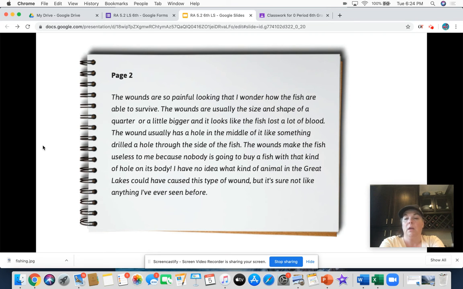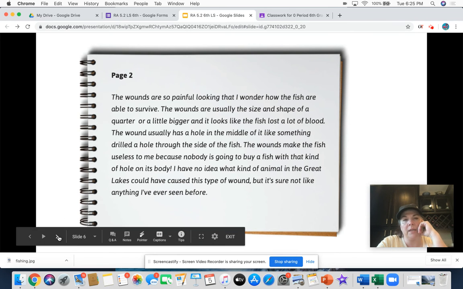Okay, so is it the trout? Are the trout eating each other? Probably not. Does it have to do with the food that the trout are eating? Probably not. Does it have to do with their reproduction? Not seeing any signs of that. They're getting these great big huge wounds like something poked a hole through them. And they're losing a lot of blood. So definitely there is a problem, but I don't think it's with the trout themselves. I don't think it's with their food sources. And I don't think it's with their reproductive systems. So let's see what we get next.